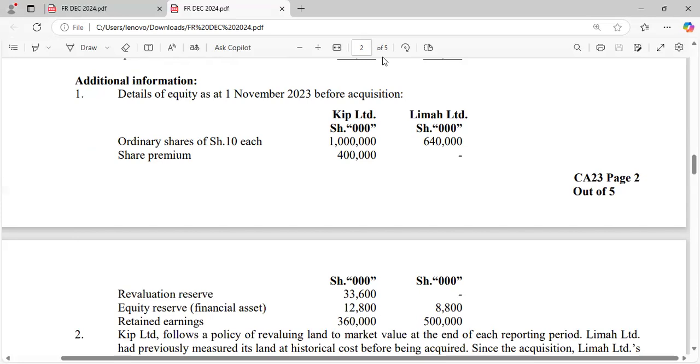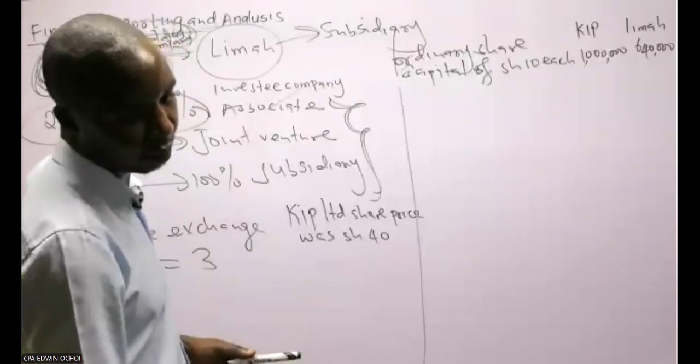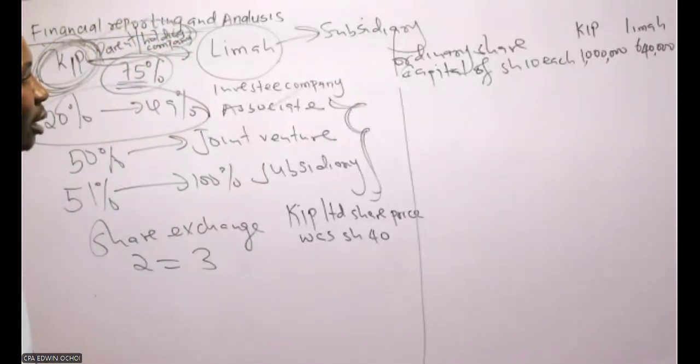Under KEEP the value is 1 million in terms of shillings, and under RIMA it is 640,000.